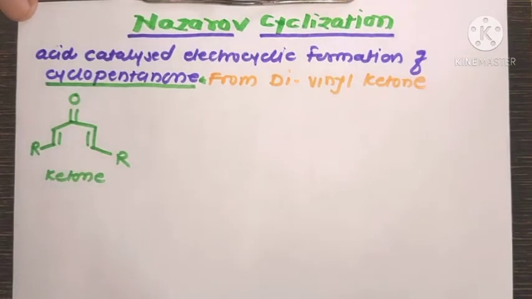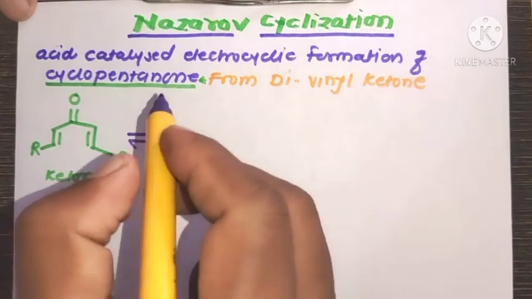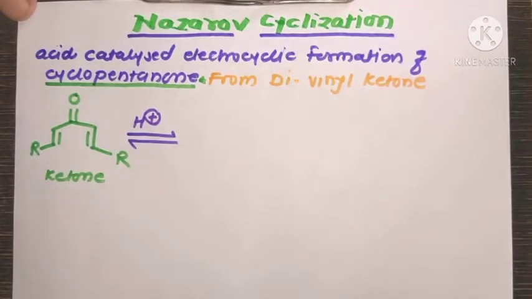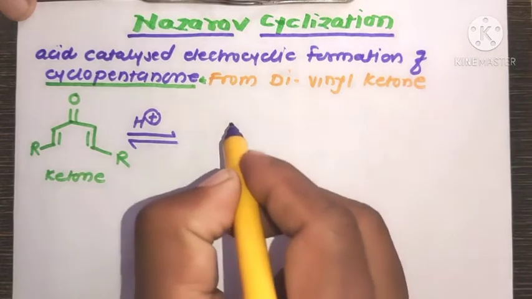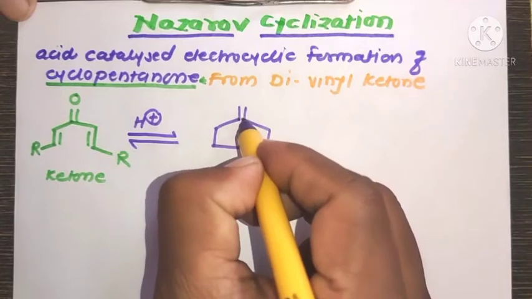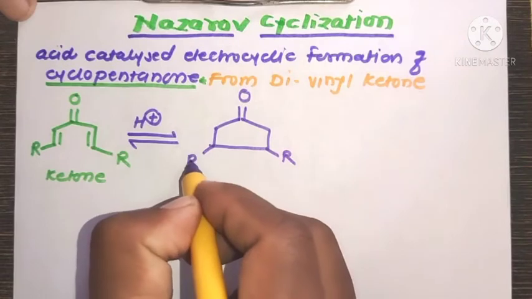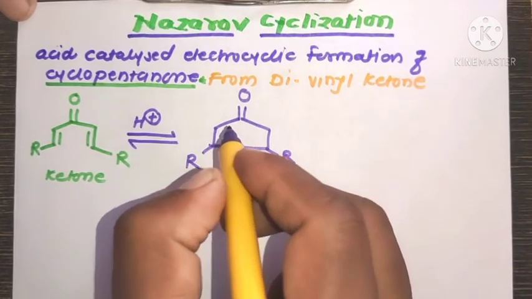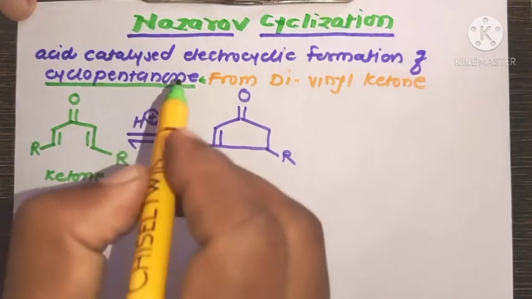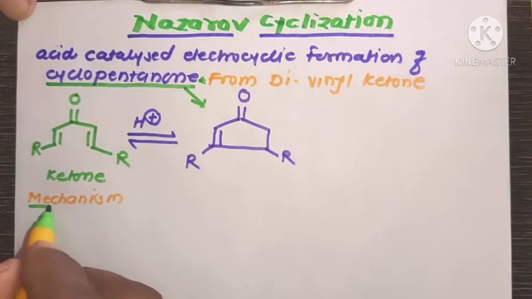the starting molecule of this reaction, reacts in the presence of an acid catalyst to form the final product of this reaction, cyclopentanone. That is, cyclization takes place. These are the final products of this reaction. Now, the mechanism of this reaction.